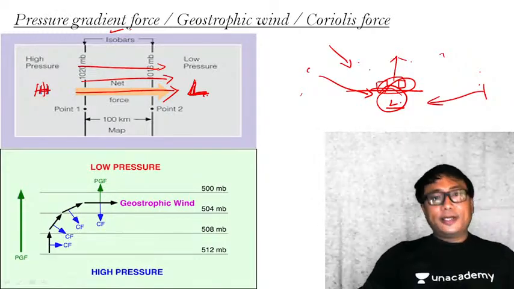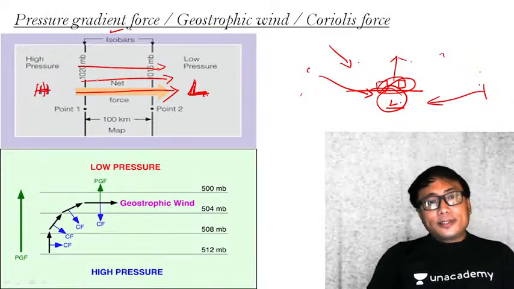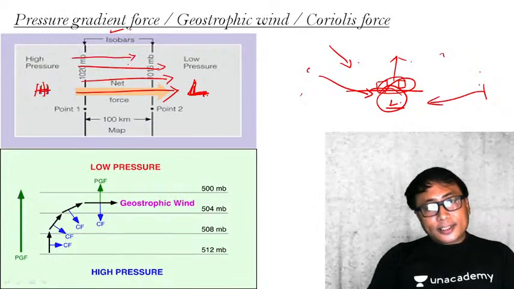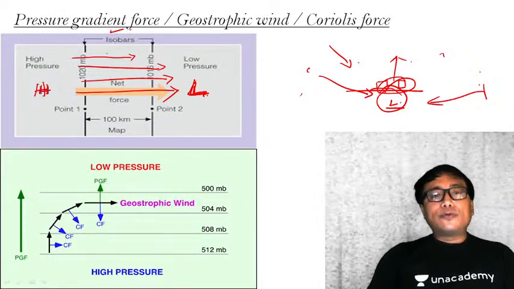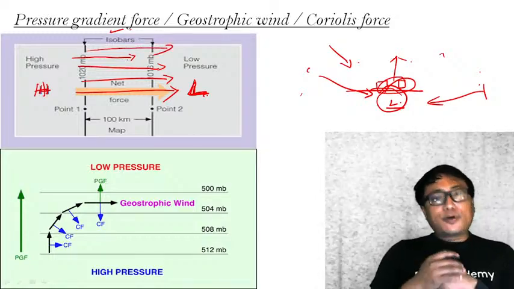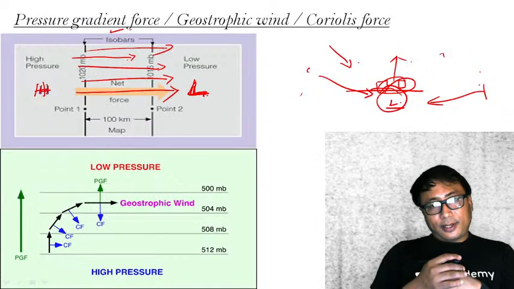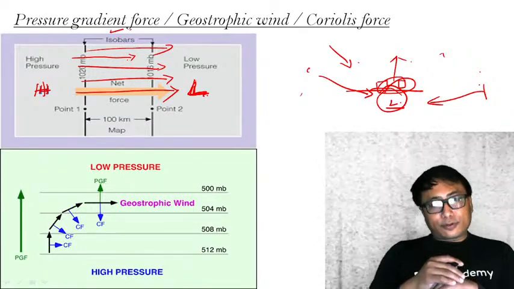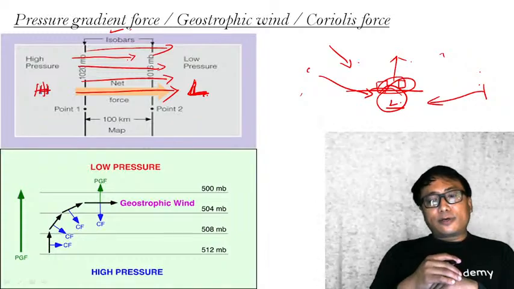I'm very sorry. You see here, the moment this particular air started to flow like this, it is not going to flow in a straight line like this. Why? It is because of the Coriolis force. Now you see here, there is one force known as Coriolis force. What is this particular Coriolis force?